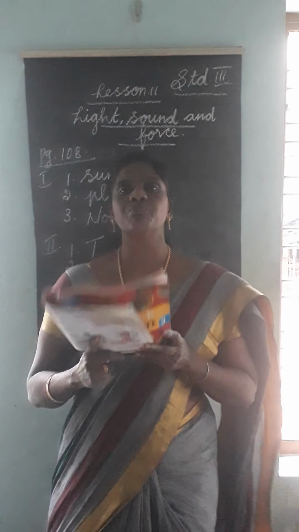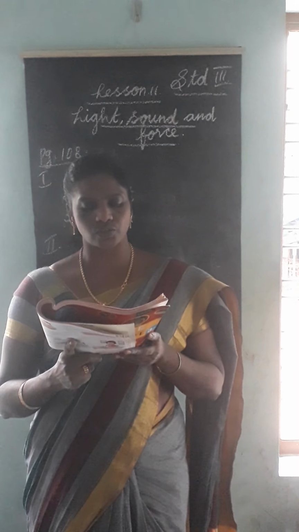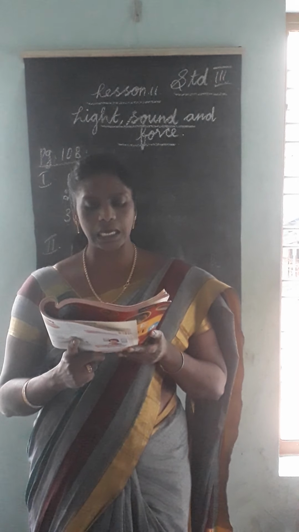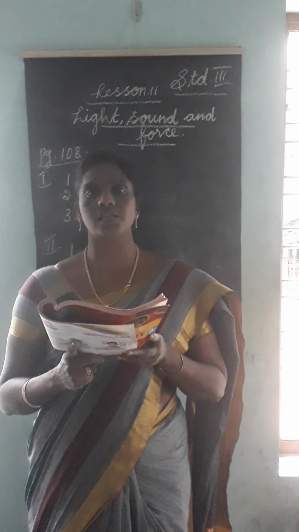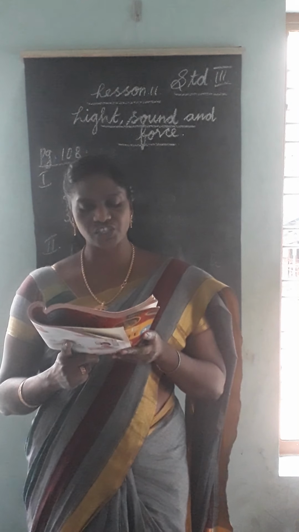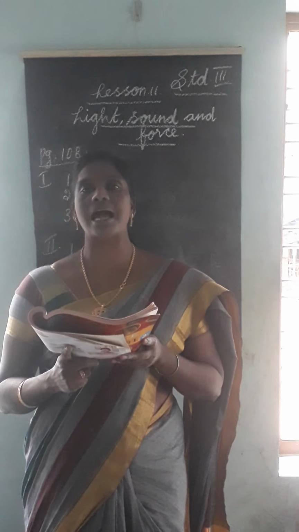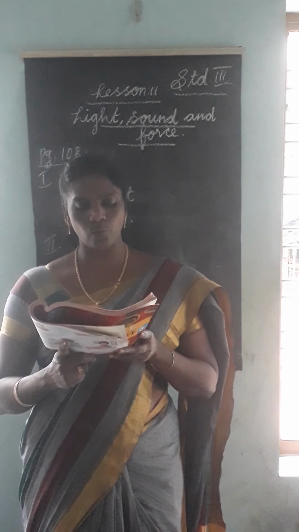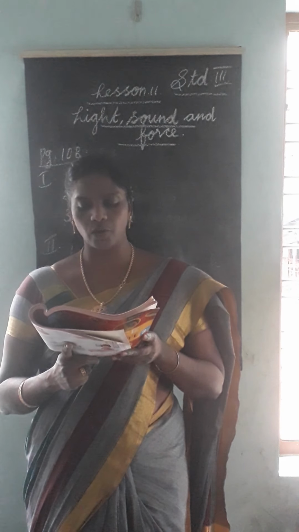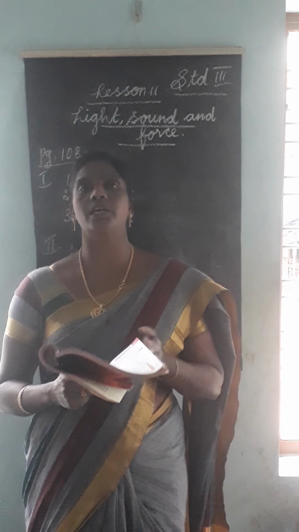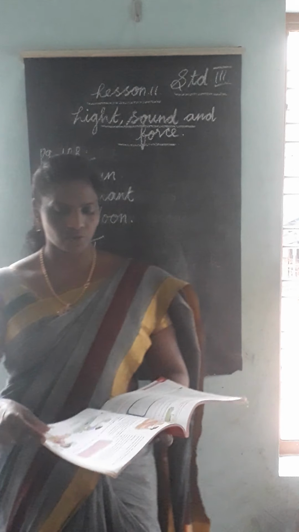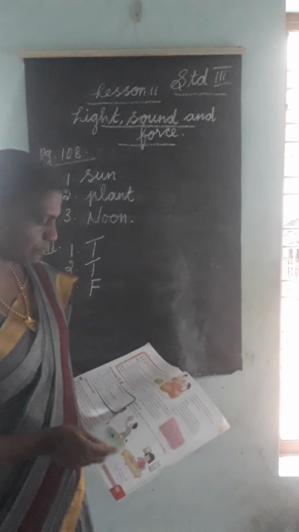All of you understand? Roman letter 2. All of you look at your book. First one: light helps us to see things. Answer, true. Second one: shadow is always black. Answer, true. Third one: the length of the shadow remains the same throughout the day. Answer, false.